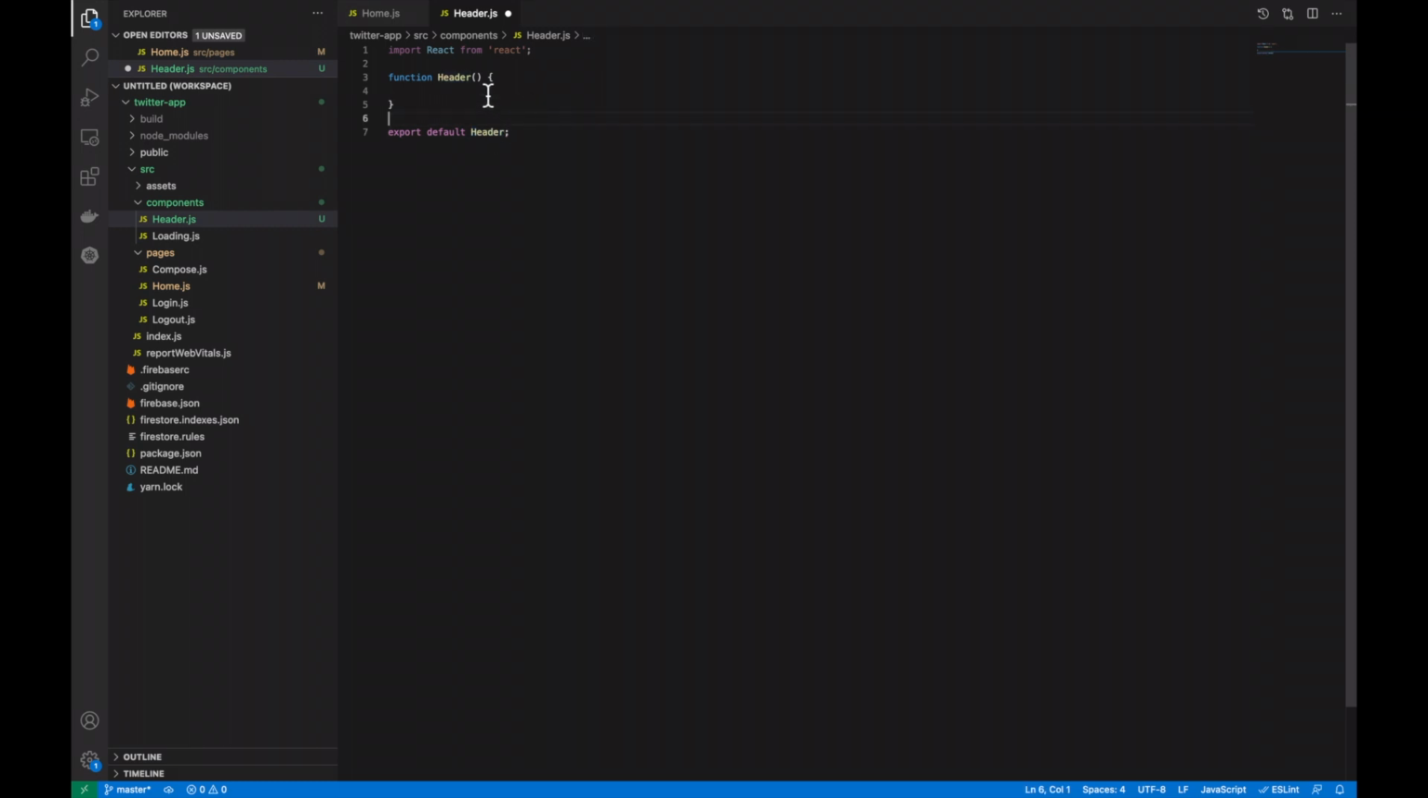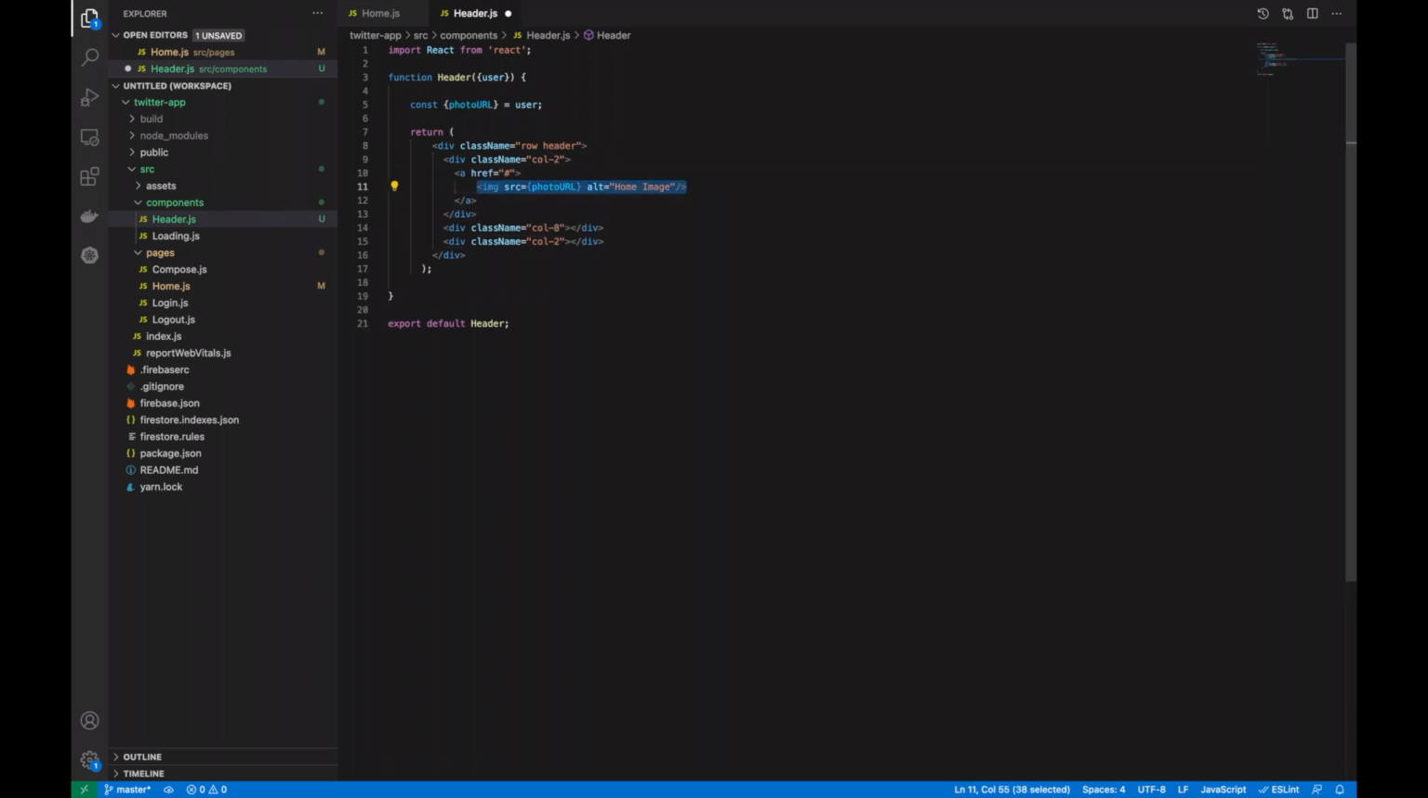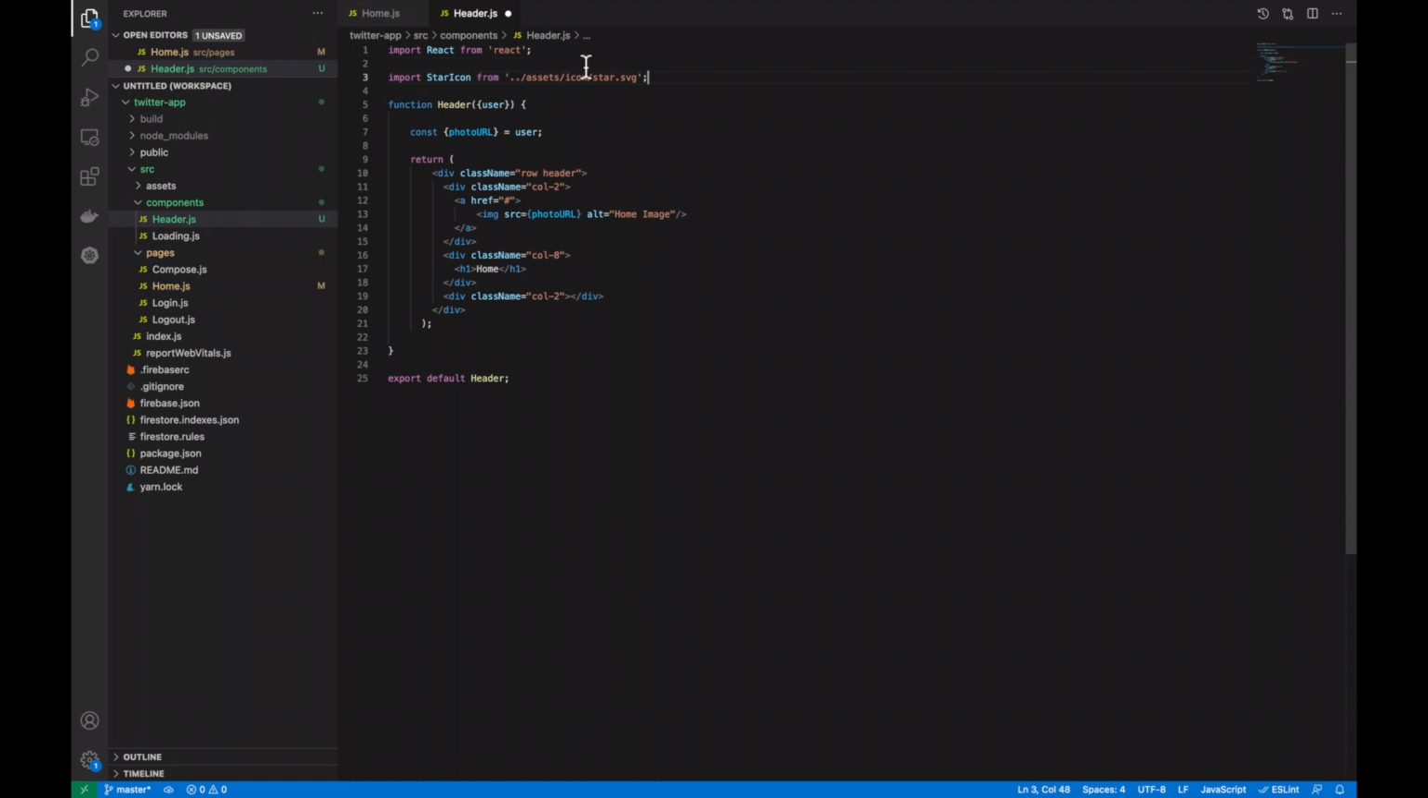Then inside of the function header, make sure you add in user as the prop and grab the photo URL from the user. Return a div with row header and 3 cols, col2, col8, col2. In the first col2, we want an a tag with an image to the photo URL. In the second div, col8, we want to have a h1 with home. Then import a star icon from your assets library.